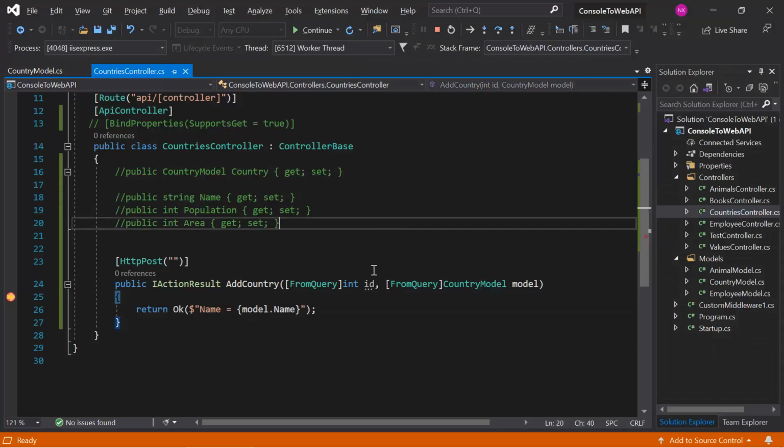Let's verify the values. Here you can notice in the ID parameter we have 12, and in this model parameter we have all three values. So this is how we can use FromQuery in our ASP.NET Core Web Application action method.